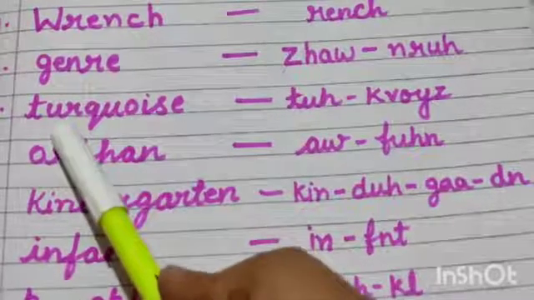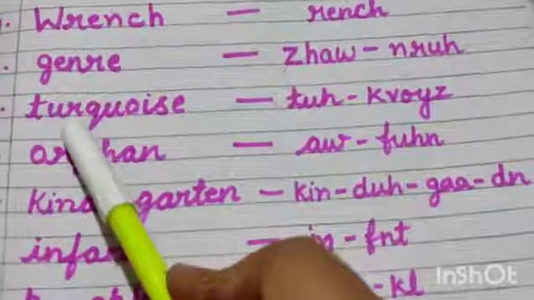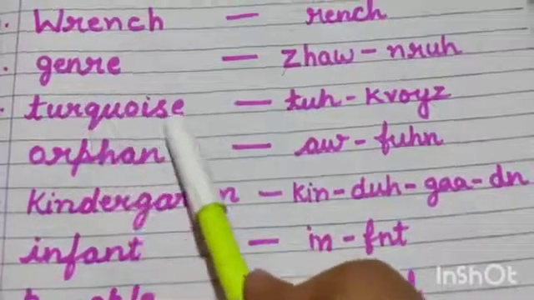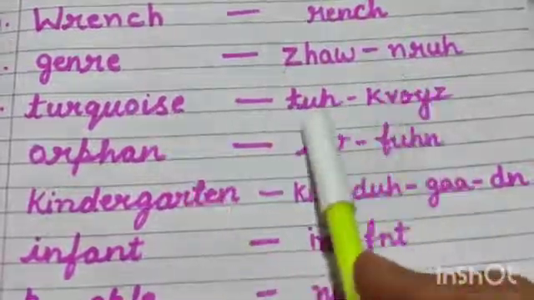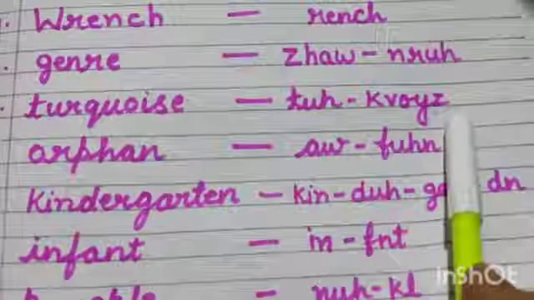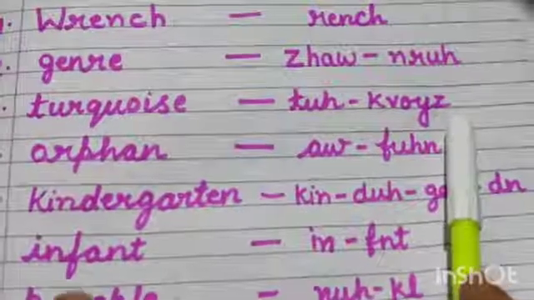Then our third word is turquoise. Here R is silent, we have to pronounce it like turquoise. So the right pronunciation of this word is turquoise. I hope you understood it.